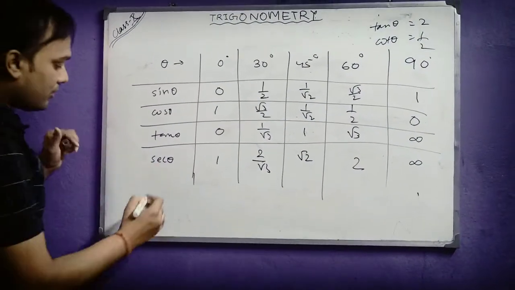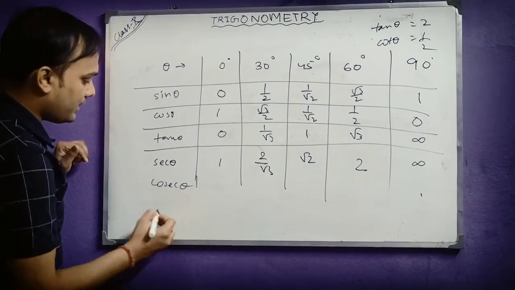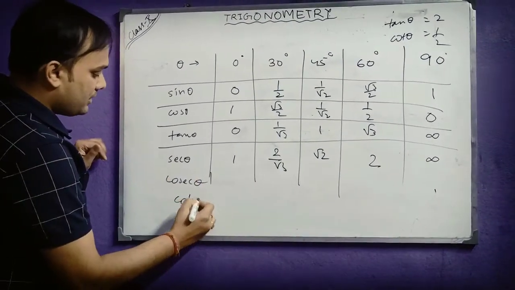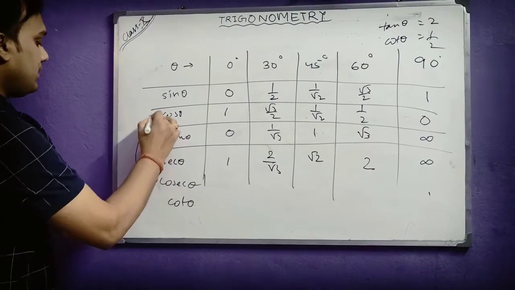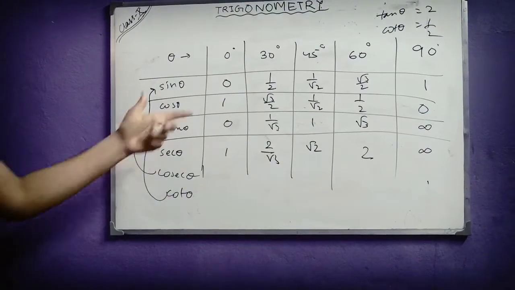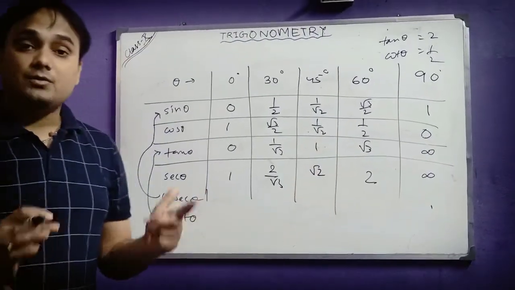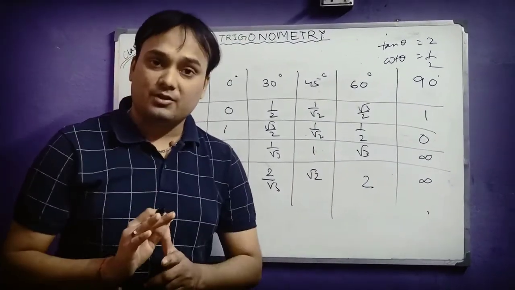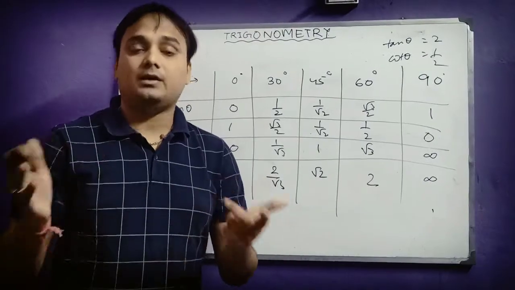Similarly, you can also find cosec and cot, because cosec is the reciprocal of sine and cot is the reciprocal of tan. So you can easily get the values of these. These values are very important to solve many questions, to find the values of different angles.